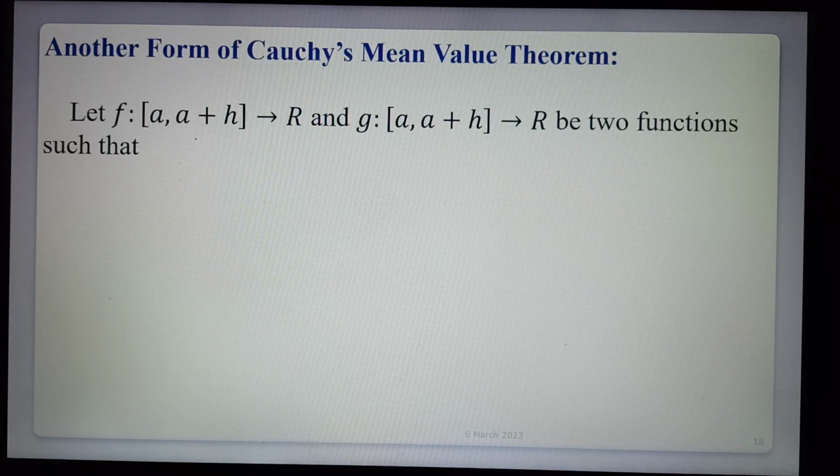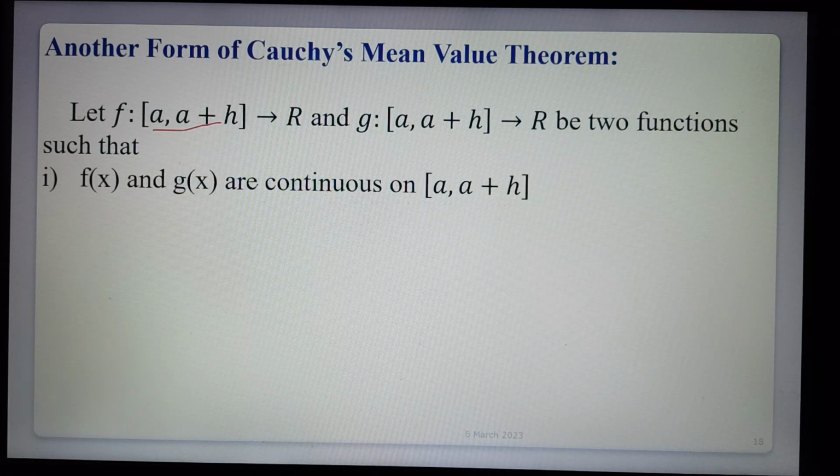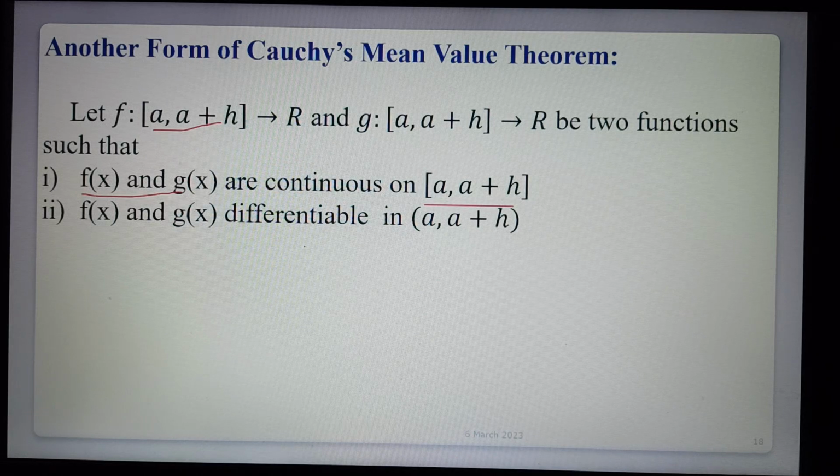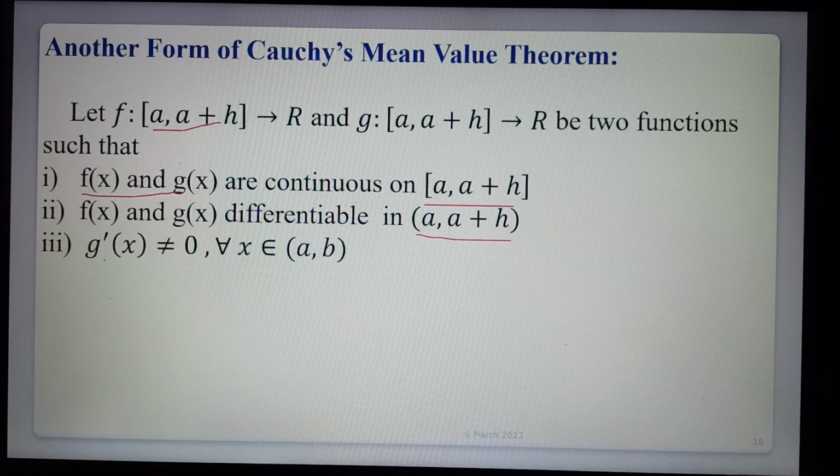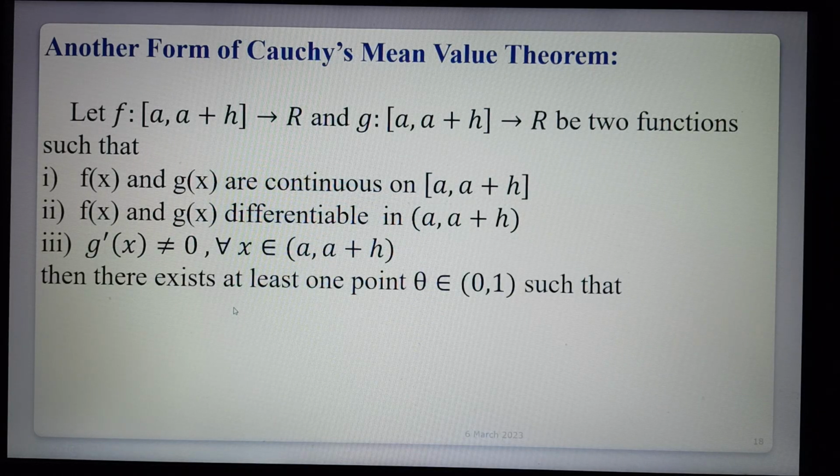Let f and g be functions defined on the closed interval [a, a+h] such that f and g are both continuous in the closed interval [a, a+h]. Second, both functions are differentiable in the open interval (a, a+h), and g'(x) is not equal to 0 for all x belonging to the open interval (a, a+h). Then there exists at least one point theta belonging to the open interval (0, 1)